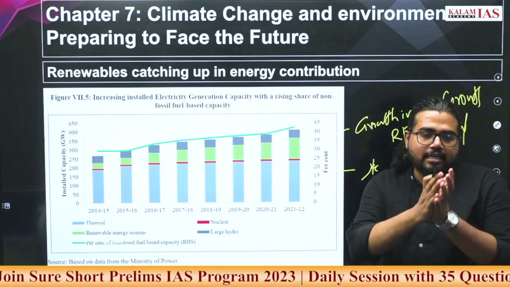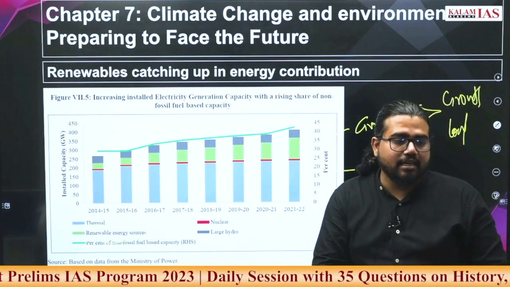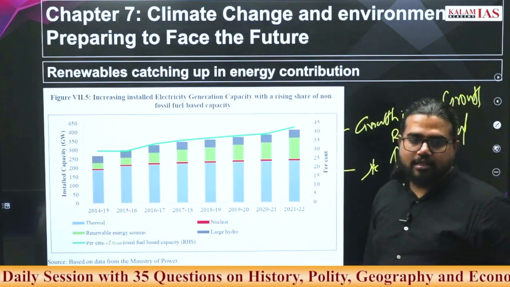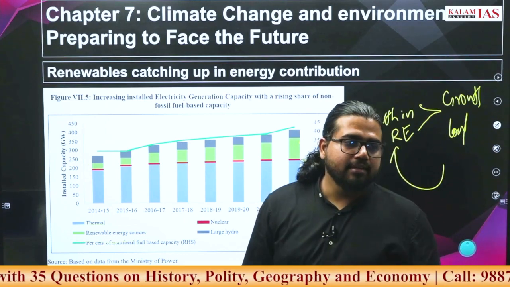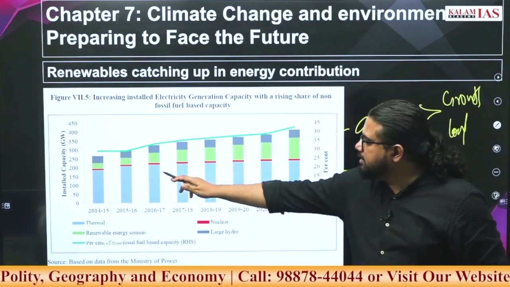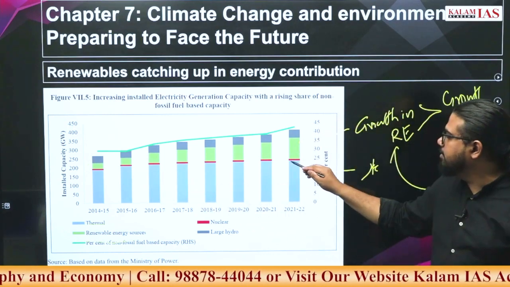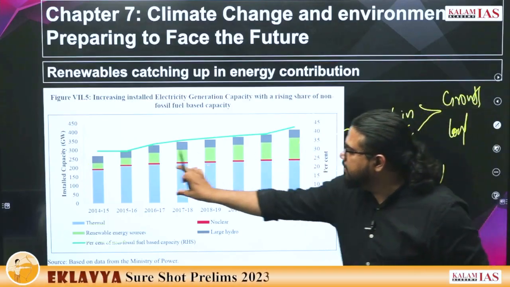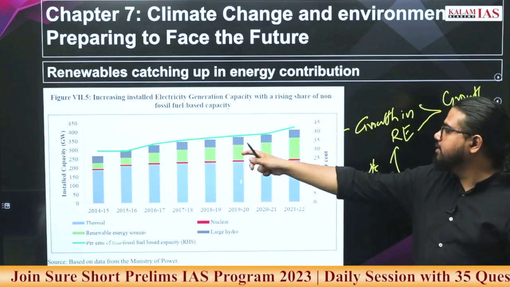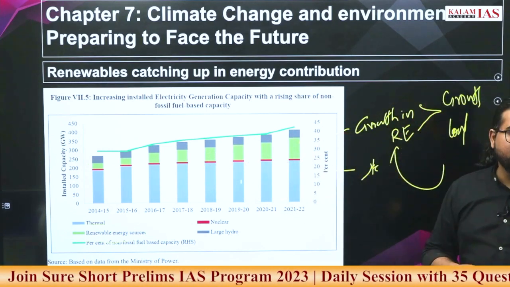Looking at the energy trend analysis, India is overall transitioning from thermal to renewable sources already. The transition process is going on. That's why you can see the green graph has considerably increased over the years.